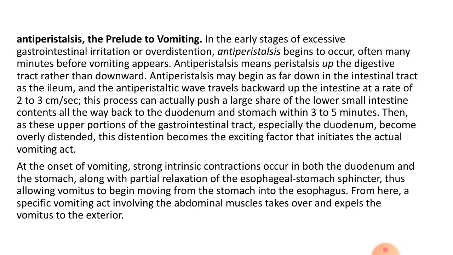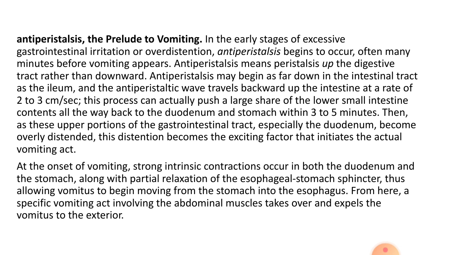When vomiting starts, it starts with antiperistaltic movement. And what is the antiperistaltic movement? As we know, the direction of normal peristaltic movement is from the upper to the lower part of the intestine.